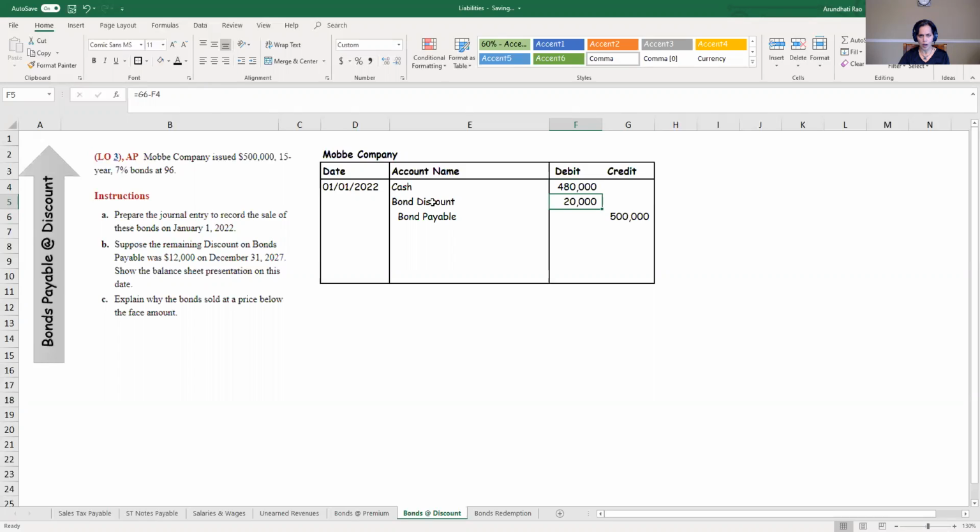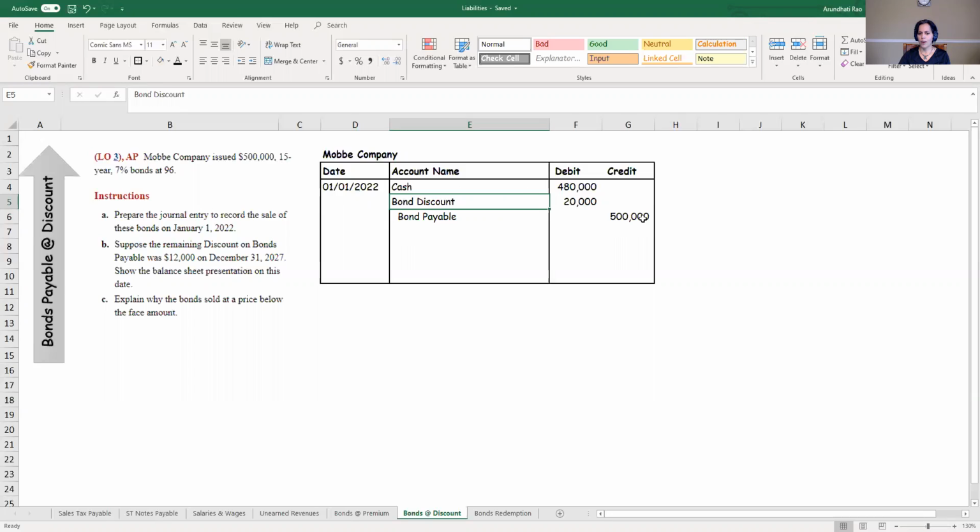Now, keep this terminology in mind, bond discount. When you and I go into a store as a consumer and we find an item at a discount, we get excited because I'm paying less money. But for the other party, they are selling it at a lesser price. And that's what we're looking at. The corporation sold their bonds at a lesser price. For them, it's a loss. For the company, the bond discount is a loss. But this loss is going to be spread, amortized over the next 15 years. Again, recall we have two methods, the straight line method and the effective interest rate method of amortization. We'll just use the straight line method for now.